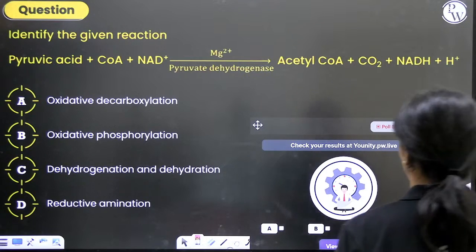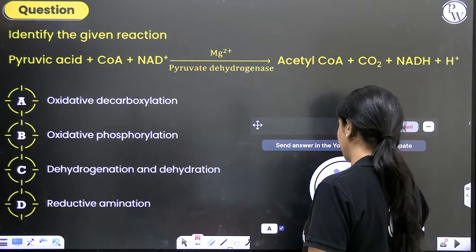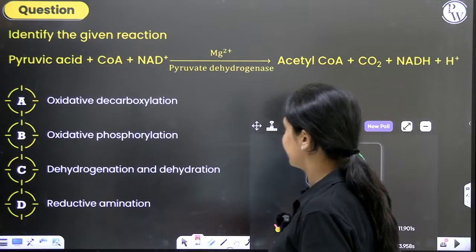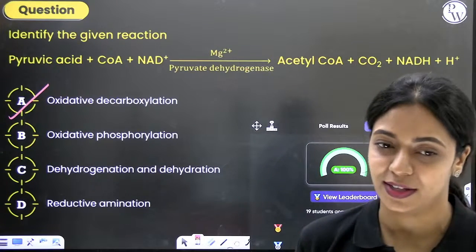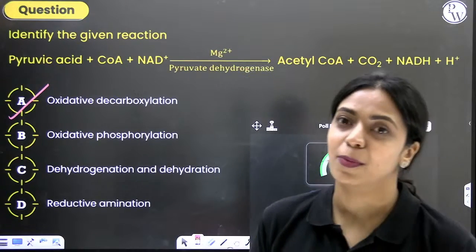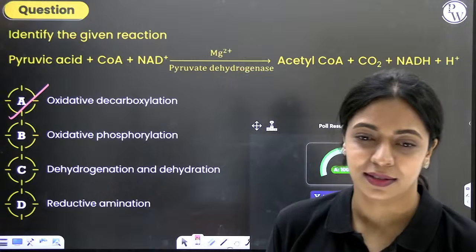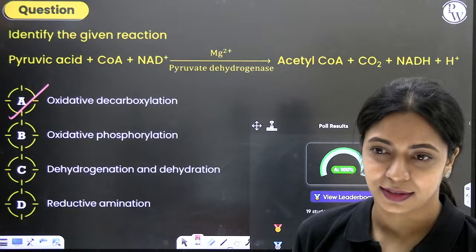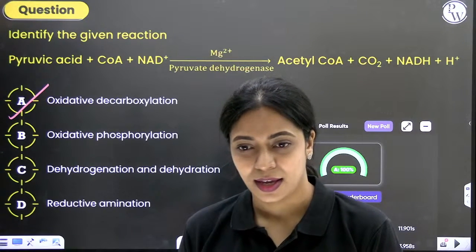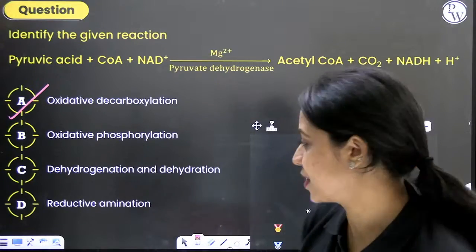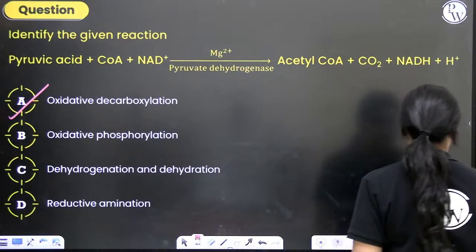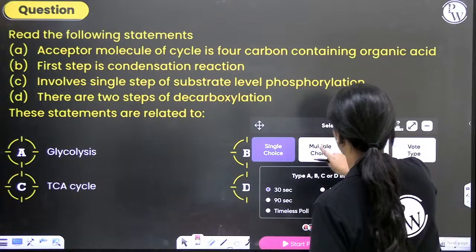Okay, majority of you have answered it as A. A itself is the correct answer. This is oxidative carboxylation. Who is going to tell me the alternative name for oxidative carboxylation? Oxidative carboxylation is also called? Yes, Abhijit says link reaction, correct. Next question.